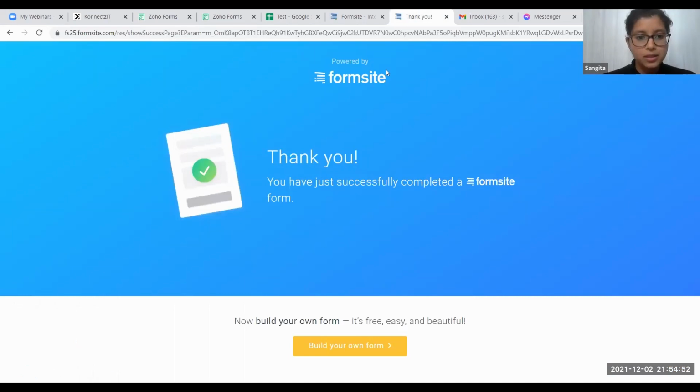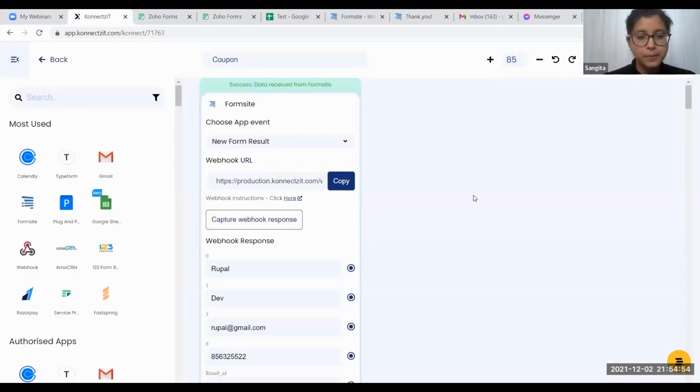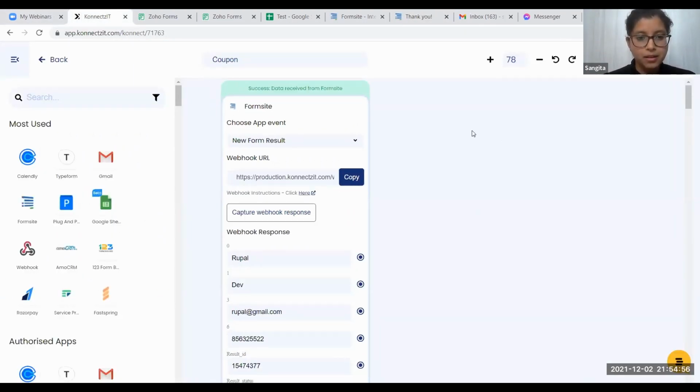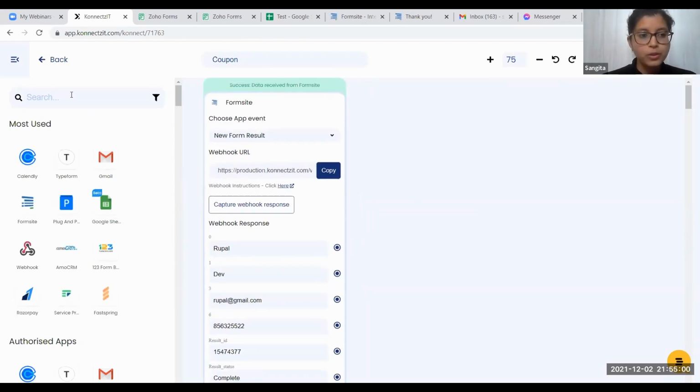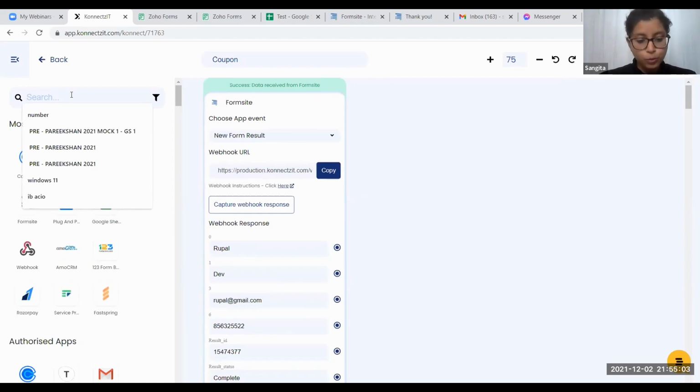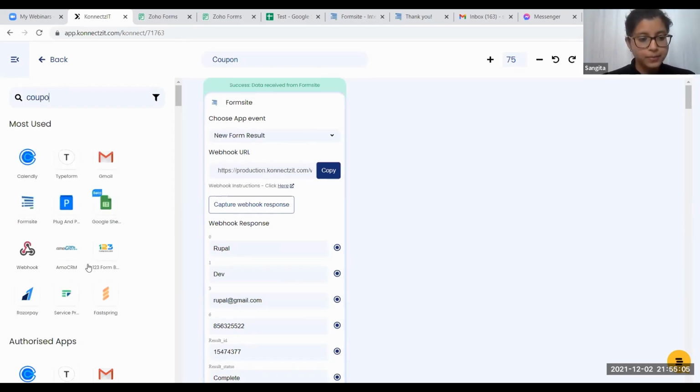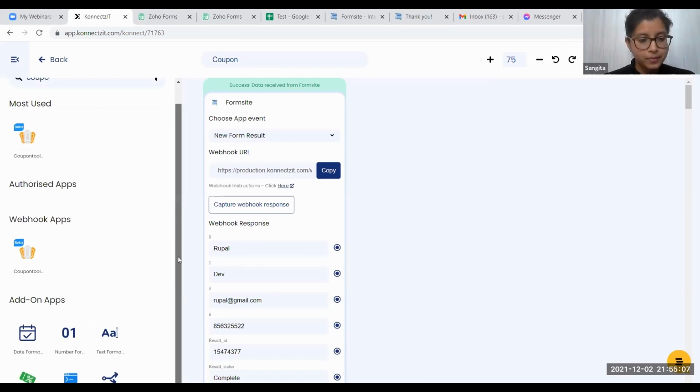So the form has been submitted here. Yes, it has been submitted. Now we are going to use an inbuilt application which is called the coupon generator. As you can see, this one.